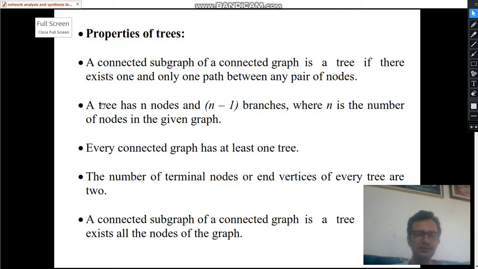Another thing is that a tree has n nodes and n minus 1 branches, where n is the number of nodes in the given graph. Every connected graph has at least one tree. If it is not connected, then there will not be any tree. But if it is connected, then there will be at least one tree. Tree will always be there. And more than one tree can also be possible.